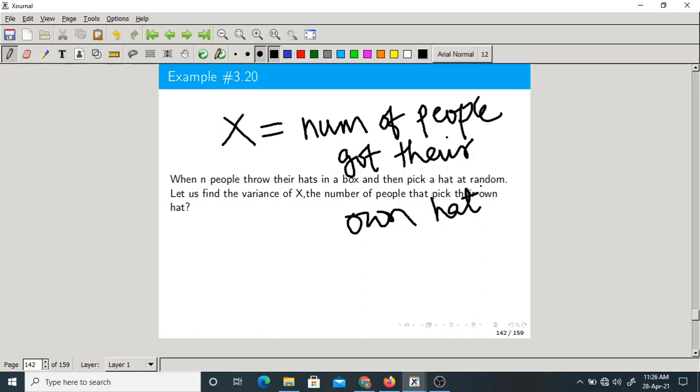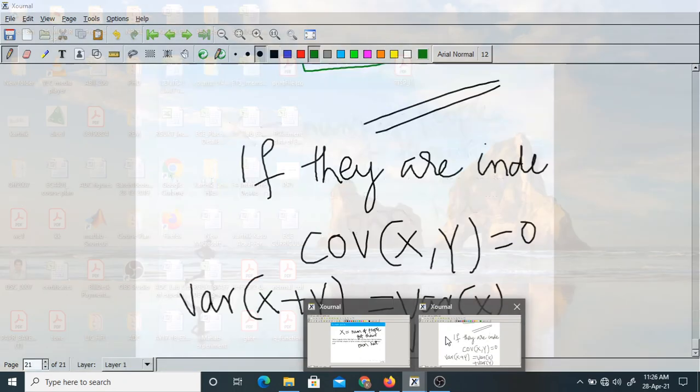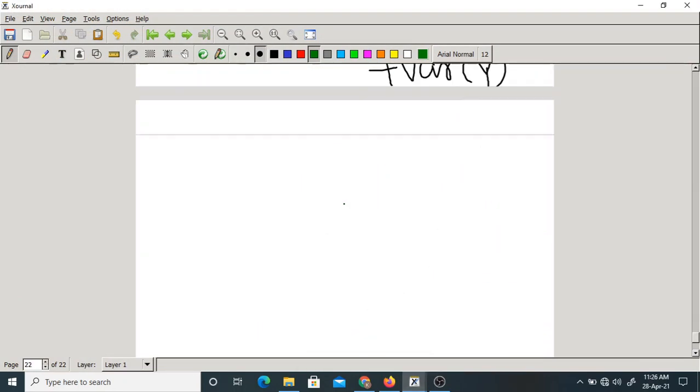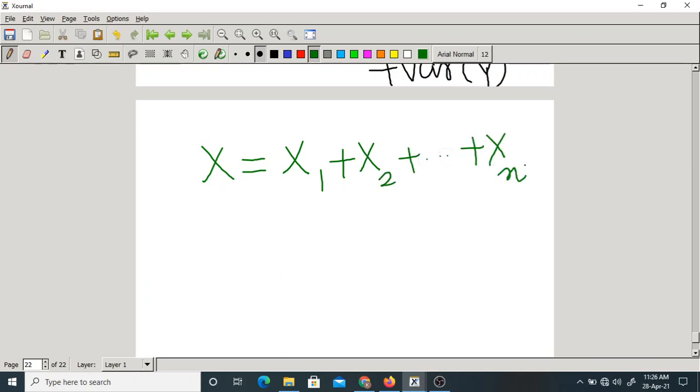Right. So how to find this out? We take some random variables. X is nothing but the number of people who got their own hat or cap. So we'll write that as x1 plus x2 plus so on up to xn, the sum of n random variables.